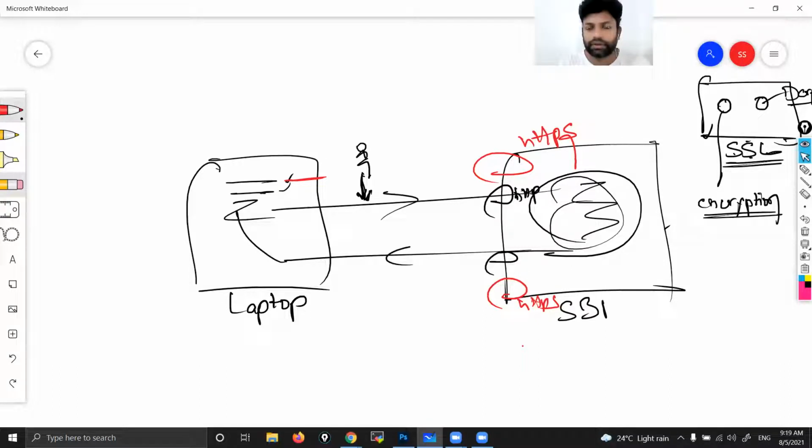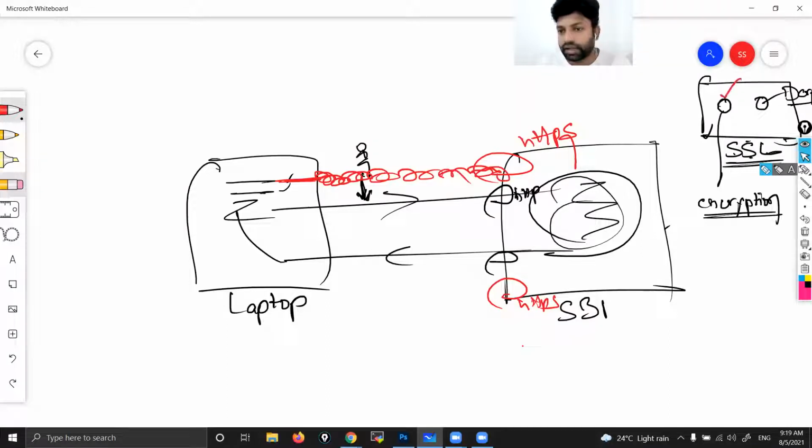So now if I want to access my account balance, the request will come here. At the end of my laptop, that request will be encrypted. That request will go in an encrypted format with these encryption keys. You can see the encryption keys. At the end here, that will be decrypted, and that will load the page.